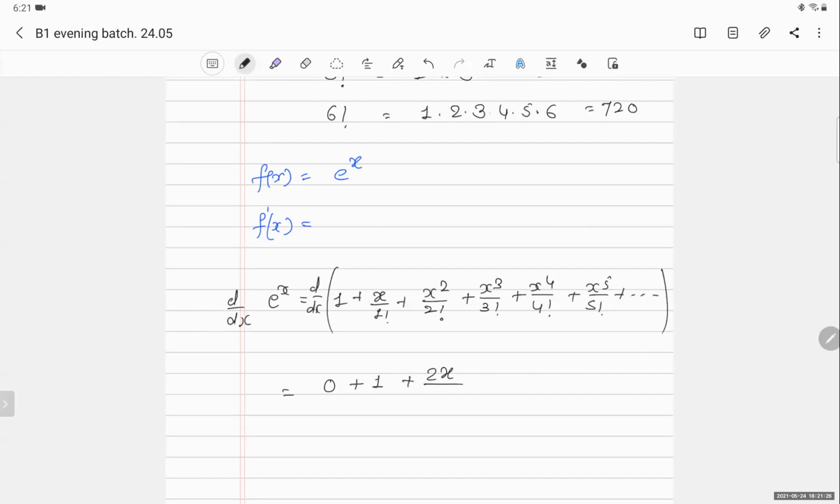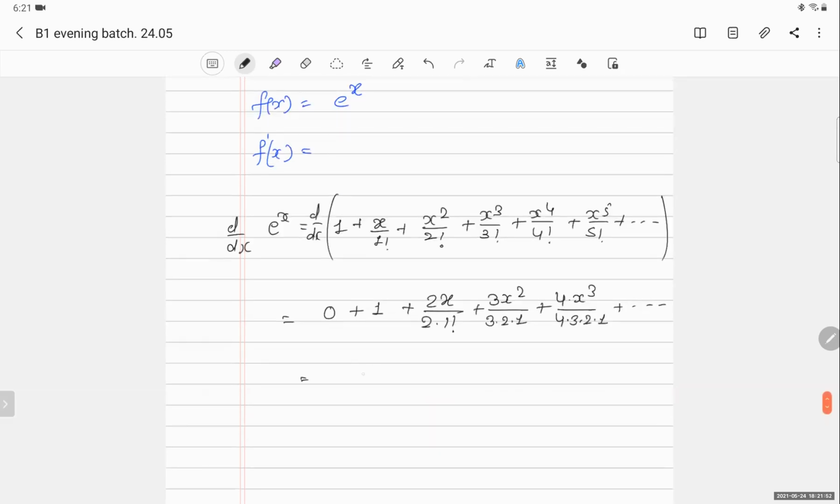So 2x upon factorial 2, which I can write as 2 into factorial 1. What is the differentiation of x cube? 3x square, so I can write 3 into 2 into 1. Plus, what is the differentiation of x to the power 4? 4x cube, so it will become 4 into 3 into 2 into 1, and so on up to infinity.